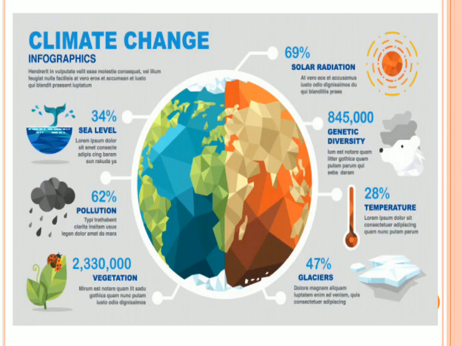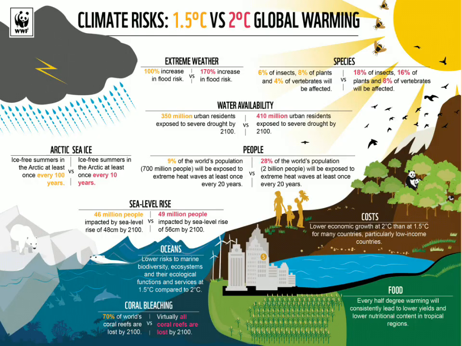Why is climate change important? Because year after year, temperatures are increasing, sea level is rising because of the increased temperatures, pollution is increasing, vegetation is being lost, glaciers are melting. There are many other impacts of climate change. A 1-2 degree temperature rise above pre-industrial levels will have a severe impact on water availability in the future, species extinction, extreme weather conditions, and sea level rise. People will also be affected by heat waves. Many people will die. The economic cost increases because of these health-related impacts, and many more things. That is what is happening due to climate risk.